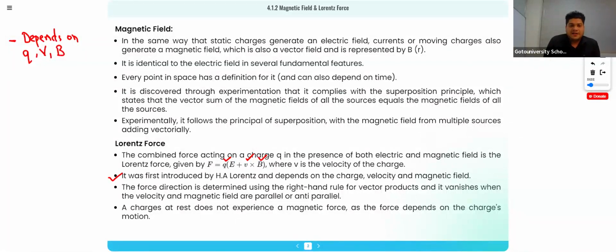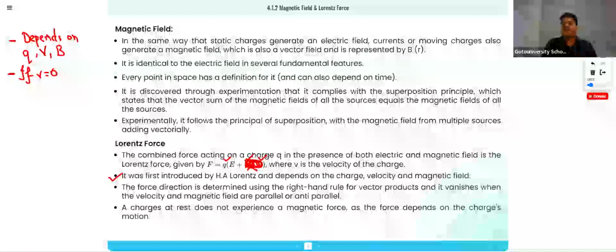Okay, second thing. If velocity is zero, this part will get cancelled. What is that part? That part is QVB. What is QVB? QVB is the magnetic force. That means if velocity is zero, there will be no magnetic force, and there will be only the electric force.